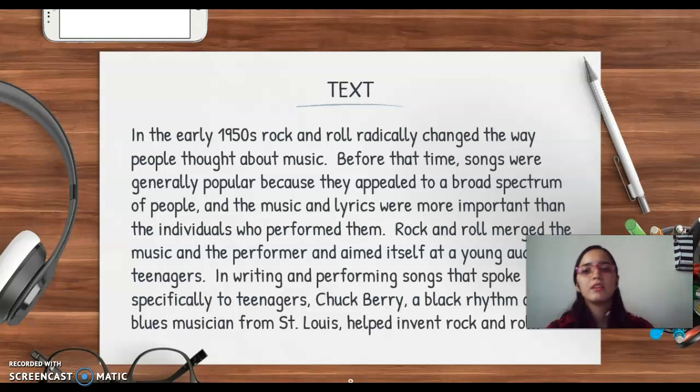In the early 1950s, rock and roll radically changed the way people thought about music. Before that time, songs were generally popular because they appealed to a broad spectrum of people. The music and lyrics were more important than the individuals who performed them. Rock and roll merged the music and the performance and aimed itself at a young audience, teenagers. In writing and performing songs that spoke specifically to teenagers, Chuck Berry, a black rhythm and blues musician from St. Louis, helped invent rock and roll.